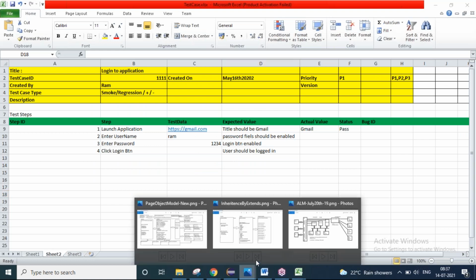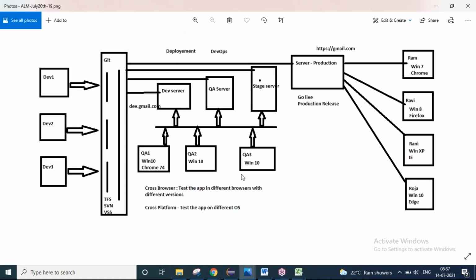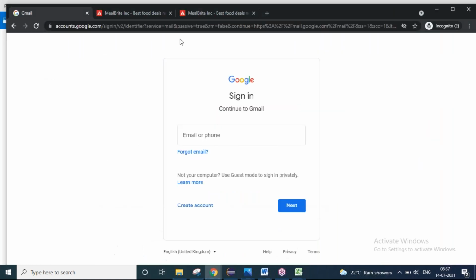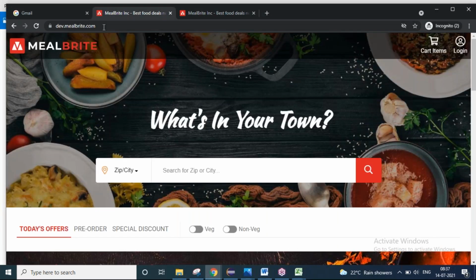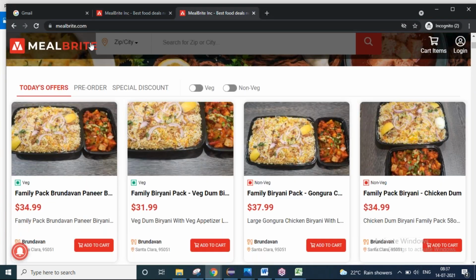So initially in this ALM model, the QA team will test the application manually. You have to test the application on the dev server. The same process has to be repeated on the QA server and on the stage server. I gave you the best example for the different servers, right? See here, this server dev.mealbright.com is my dev server. We call it a pre-production server, and the other server, mealbright.com, is the production server.